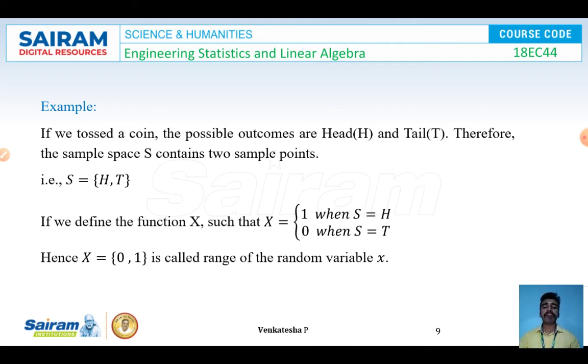I'll take x equal to 1 if the outcome is head. Similarly, since I'm taking x equal to 1 for head, obviously I should take x equal to 0 for the outcome tail, right? So this is the random variable I'm defining now: x is equal to 1 when s is equal to head, and x is equal to 0 when s is equal to tail. So now the range of x starts from the least value, that is 0, and 1. This is called the range of the random variable.